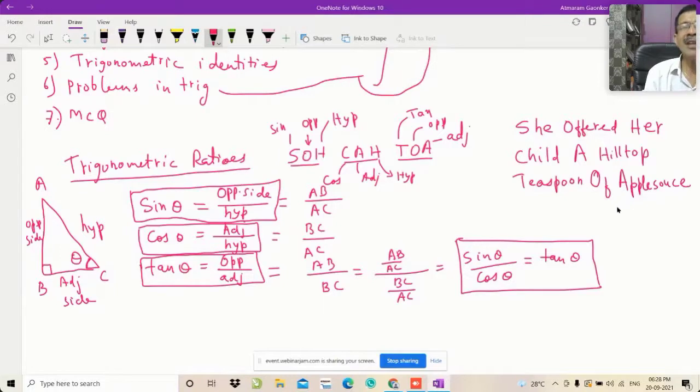And applause is nothing but a sweetener. Apple is sweet, no? That is called applause. Something that is sweet or a sweetener is called applause. And hilltop teaspoon: if you pick up sugar from a teaspoon and it is fully filled, it will be like a hill. So it is called hilltop.